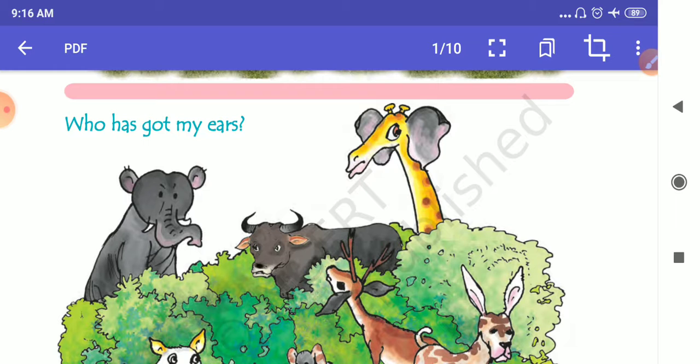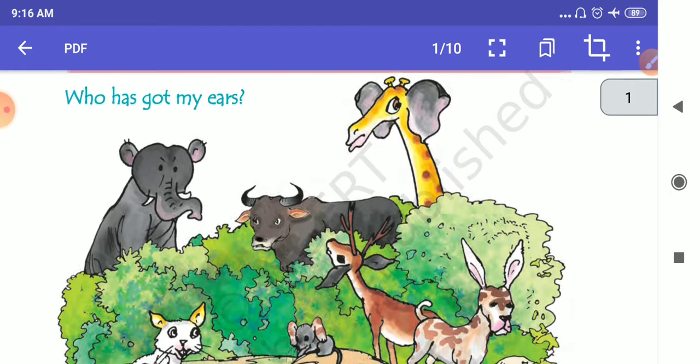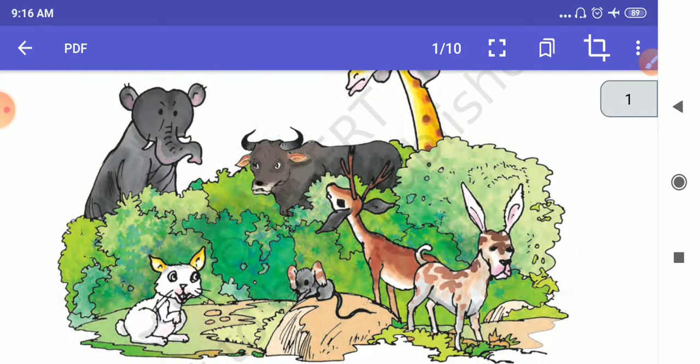When you are going outside for playing, you see different kinds of animals. Have you seen their ears? Of course you have. There are animals whose ears you can see easily.